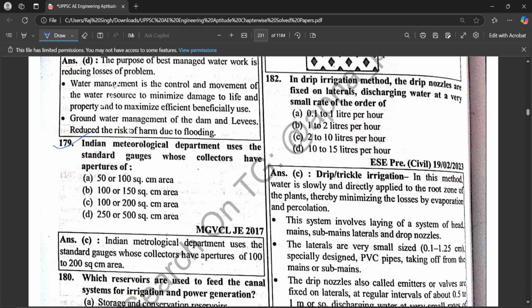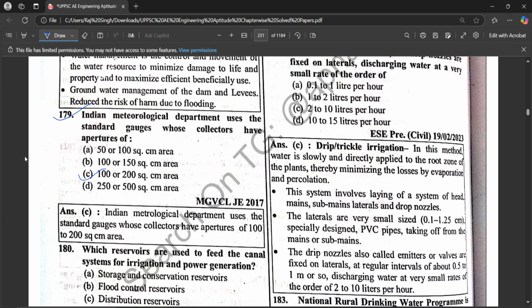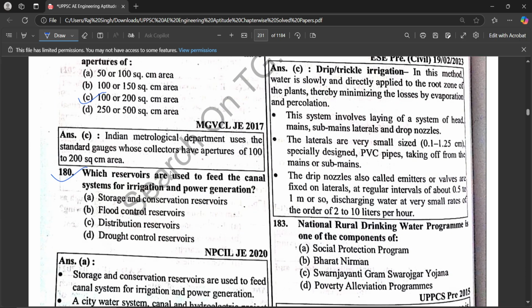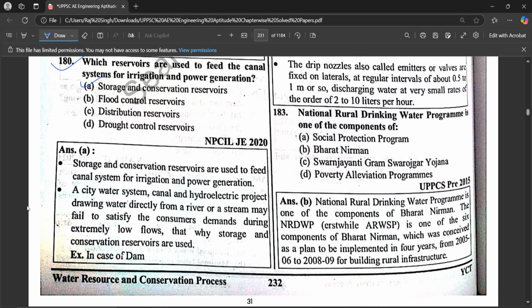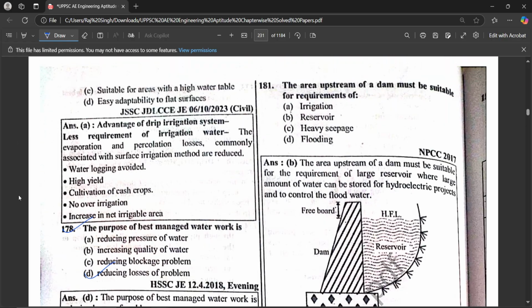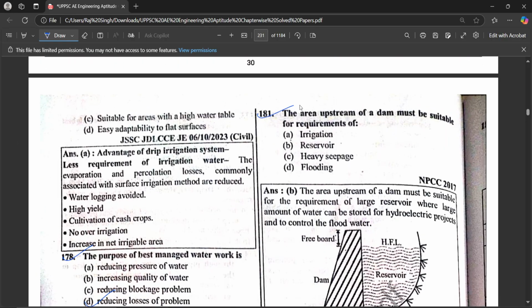The Indian Meteorological Department uses the standard gauge whose collector has 100 to 200 square centimeter area. Which reservoirs are used to feed the canal system for irrigation and power generation? Storage and conservation reservoir. The area upstream of the dam must be suitable for the requirement of a reservoir.